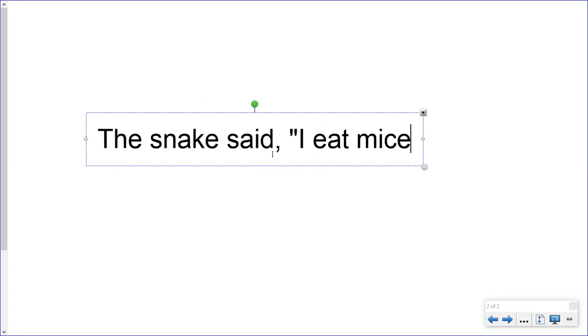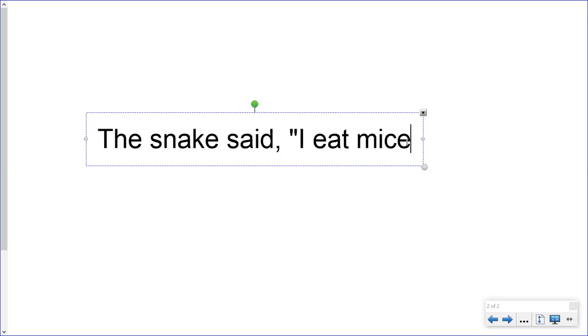The snake is saying, "I eat mice." Now I've captured his words coming out of his mouth with the first set of quotation marks. Because this is a sentence within the entire sentence, I needed to start again with a capital letter. "I eat mice."